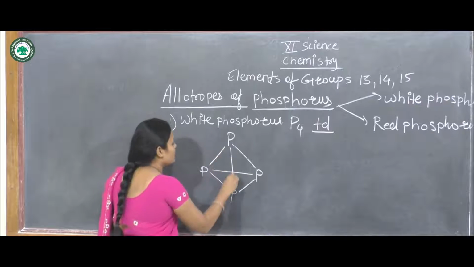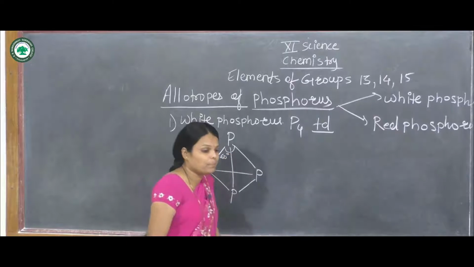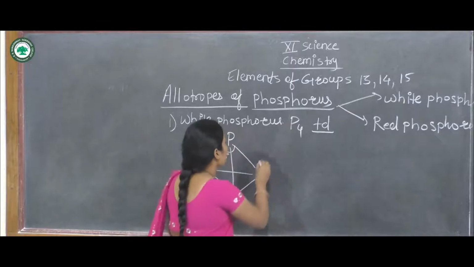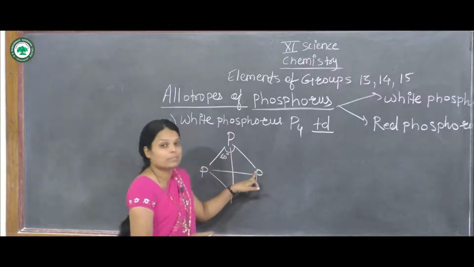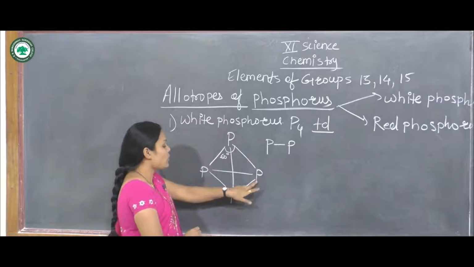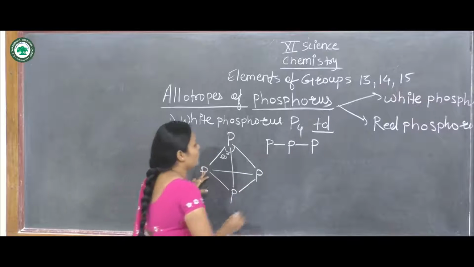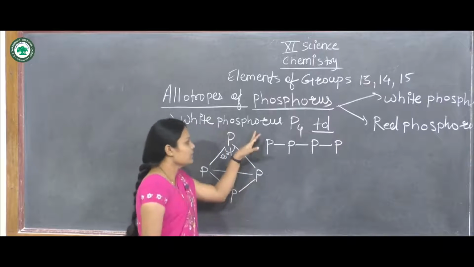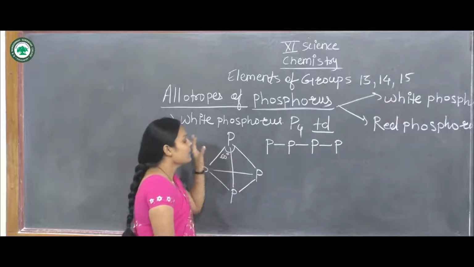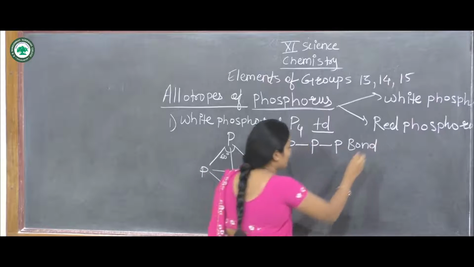In white phosphorus, the angle is 60 degrees. The bond is a phosphorus to phosphorus bond. Then this phosphorus to phosphorus bond, in white phosphorus, has an angle of 60 degrees.